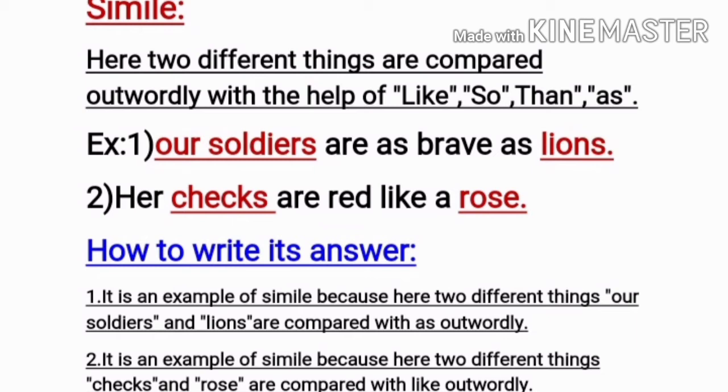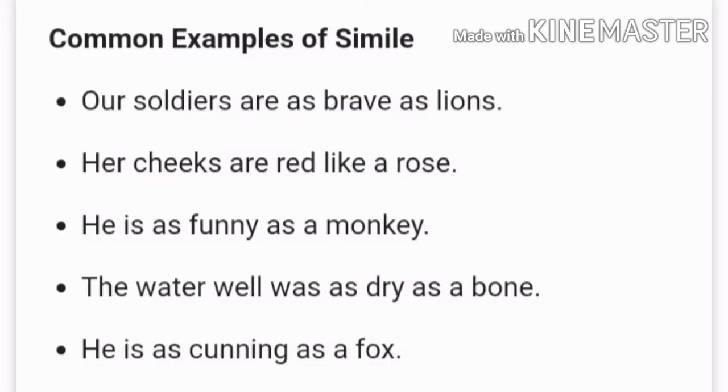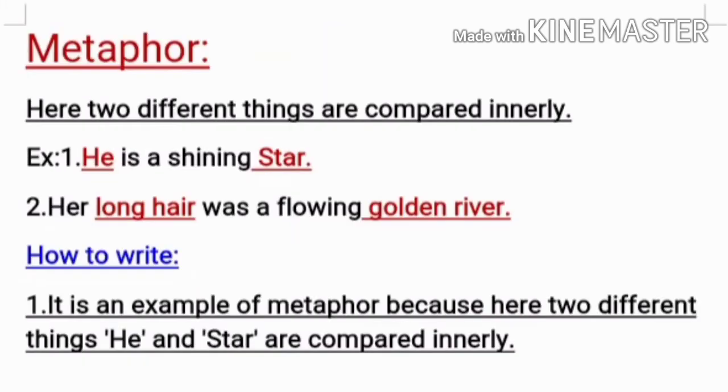Now we will see how to write its answer. You have to write: it is an example of simile because here two different things, our soldiers and lions, are compared with as outwardly. Now here are a few common examples of simile, so try to solve these.